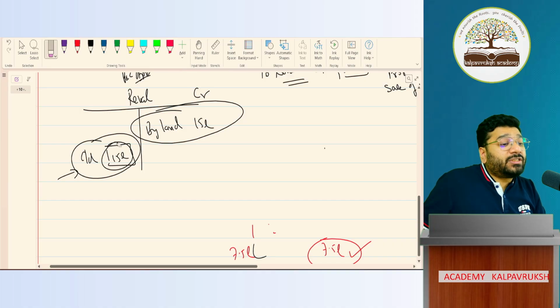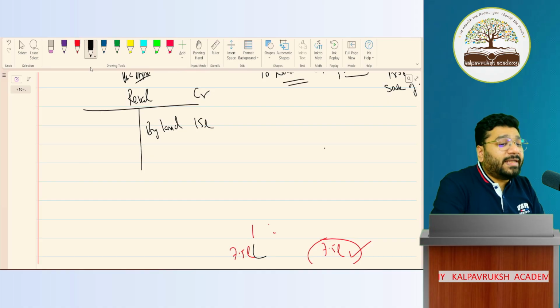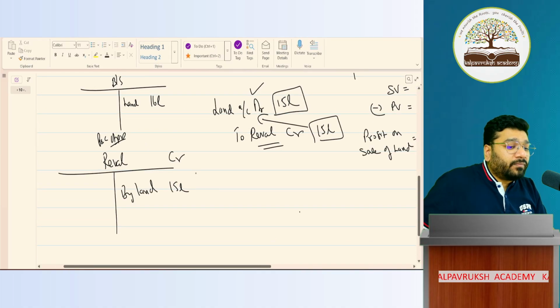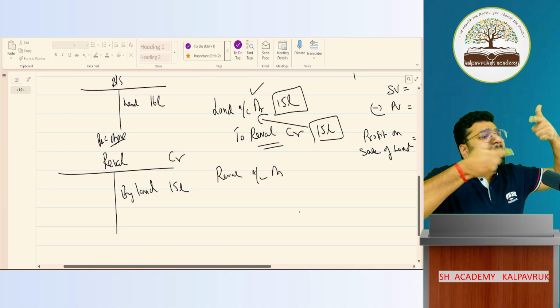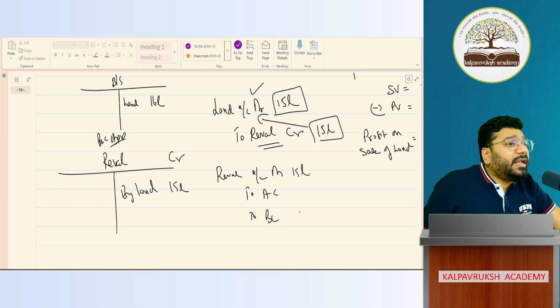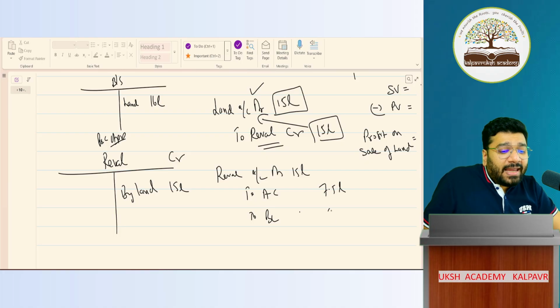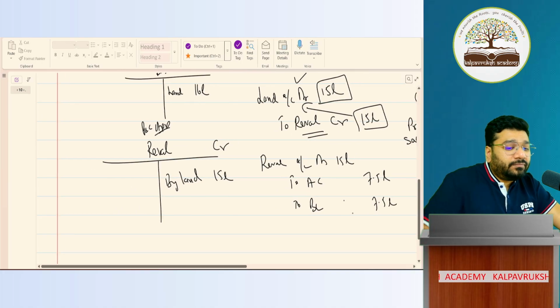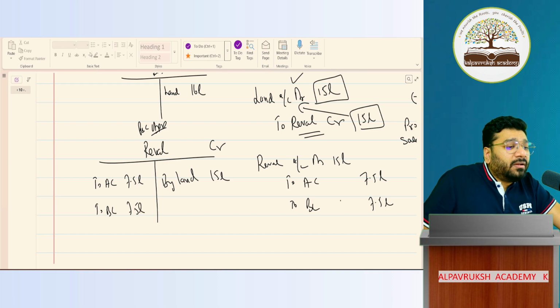So can you tell me the profit distribution entry? 15 lakh rupees you will distribute to partners' capital accounts. What is the entry? Very good. Revaluation account debit, just like P&L appropriation account debit to partners' capital. This is also revaluation account debit to A's capital and B's capital. In what ratio will you distribute this 15 lakh? Old ratio 1:1. 7.5 lakh, 7.5 lakh. So to A's capital 7.5 lakh and to B's capital 7.5 lakh.